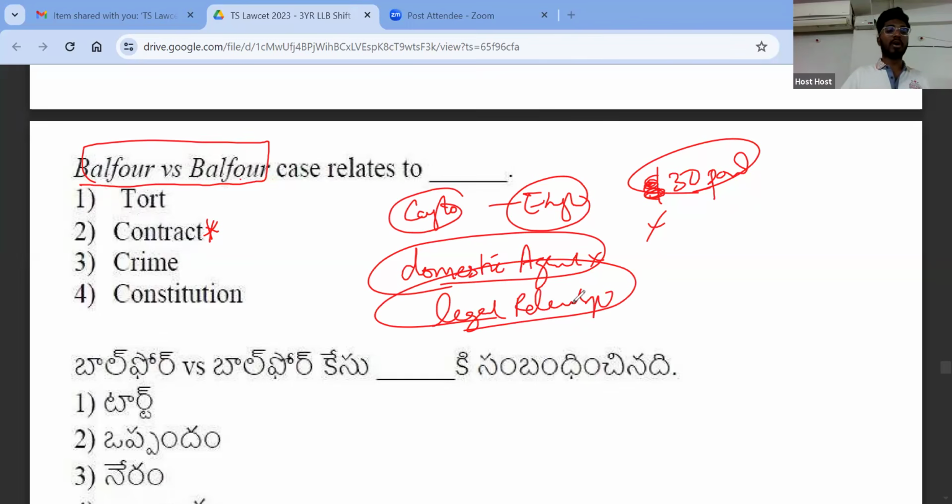So that would not amount to a contract, because this is a domestic agreement and there is no intention to create a legal relationship. Now I'll give you another example also.